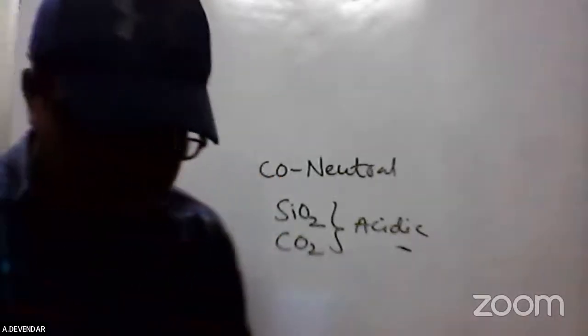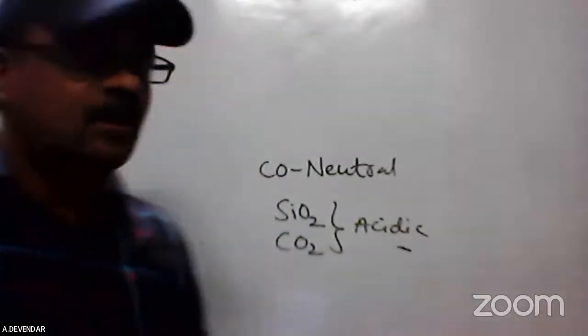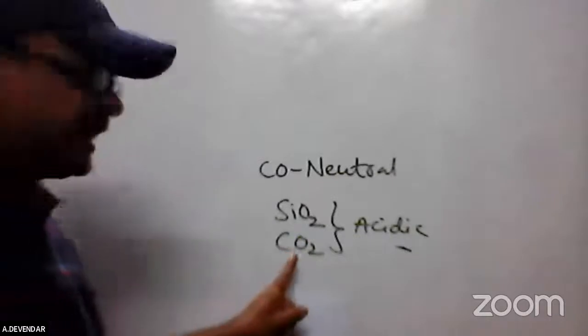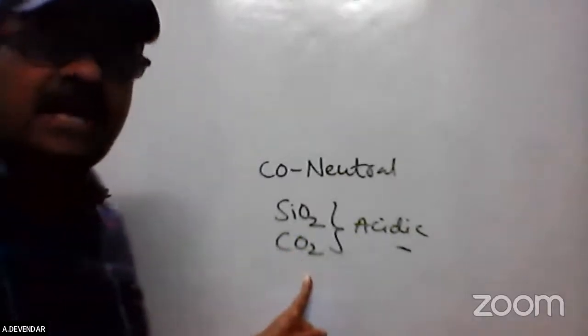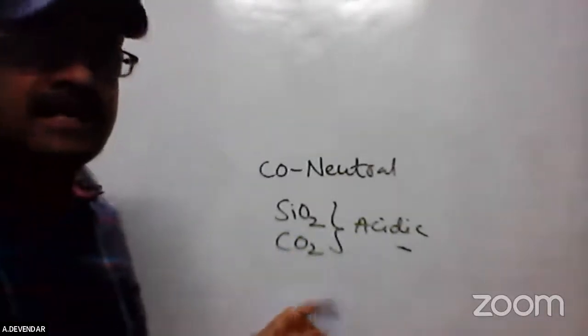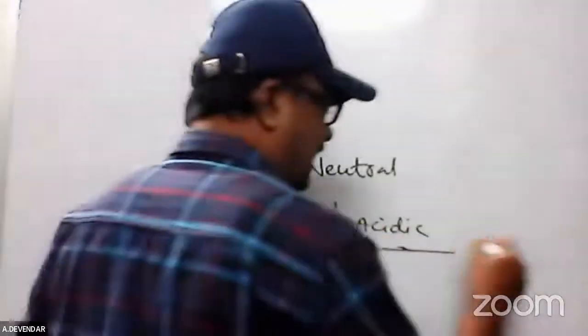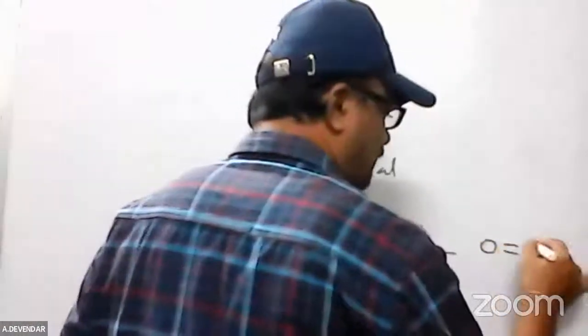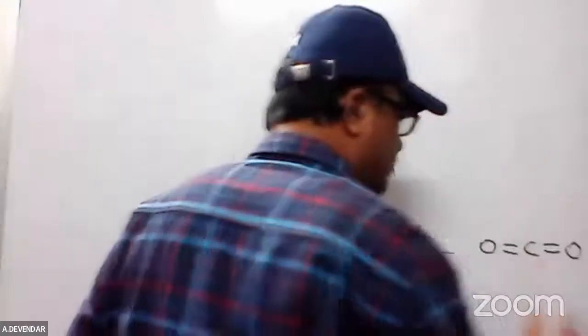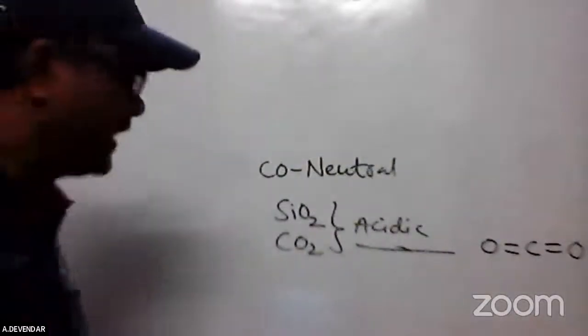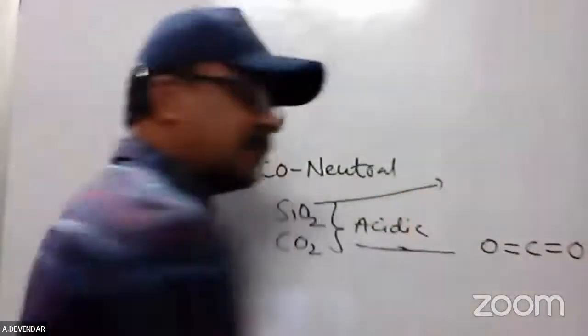Why? The reason is at room temperature, carbon dioxide is a discrete molecule with a linear structure. The carbon dioxide is linear, meaning it has double bonds between the carbon and oxygen. But silicon dioxide is in a tetrahedral manner.